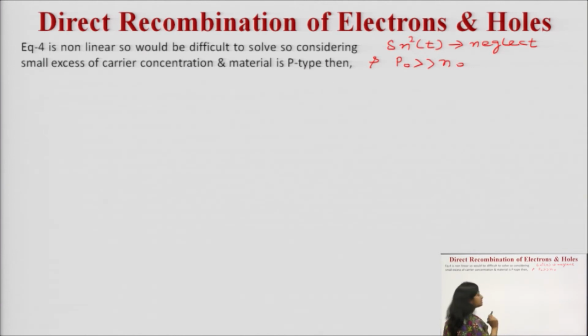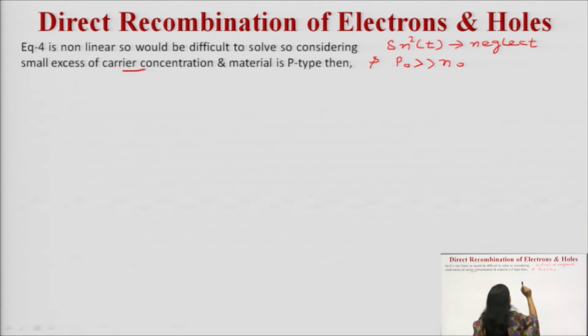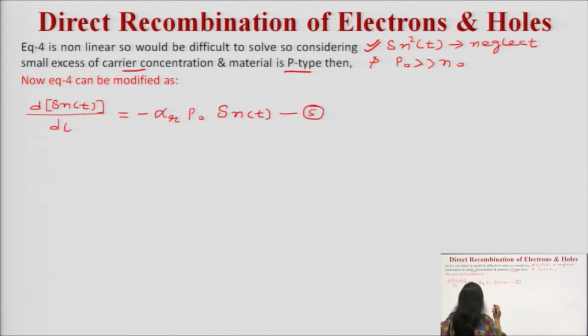Since this is a non-linear equation, as I have told you, to simplify it let us make certain assumptions. We neglect the second order term, and we assume that the material is p type. If the material is p type, then p naught will be very high in comparison to n naught, because in p type material the majority charge carriers are holes. You can also consider the material as n type, and accordingly this equation will vary. In that case, the value of n naught will be high in comparison to p naught.